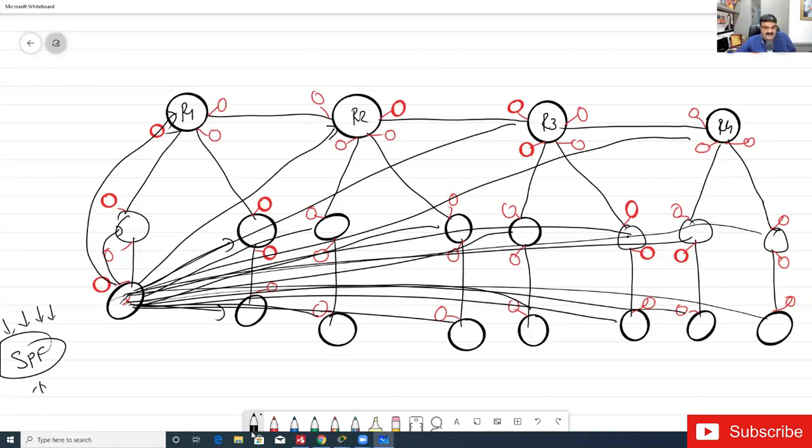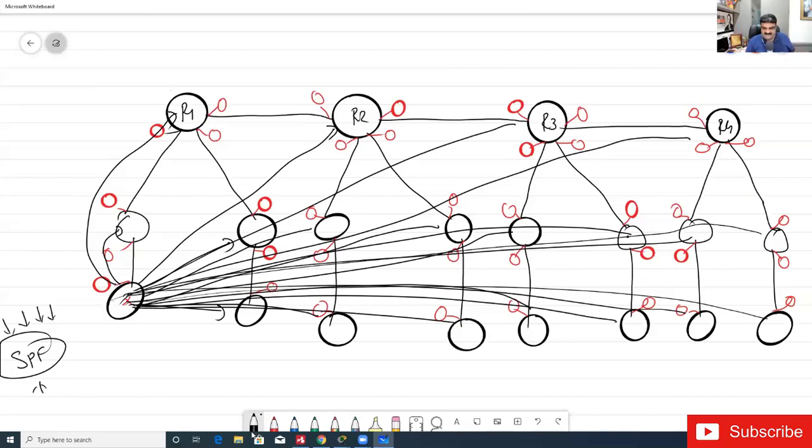So all routers immediately, whenever a router gets this update, will immediately run this SPF algorithm. Then it will find out either a new network or maybe a change in the network, and then this change will affect the routing table, right? So this is the problem. I don't have any problem if the router gets the update later, but I do not need to run this SPF algorithm. I want to break it out.